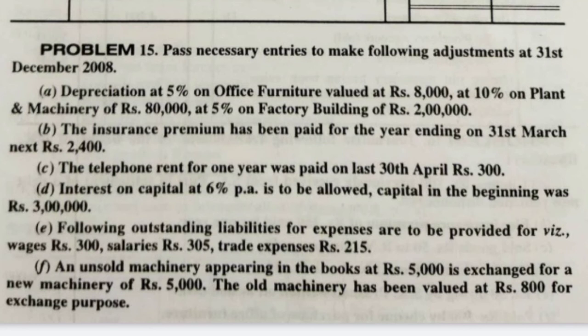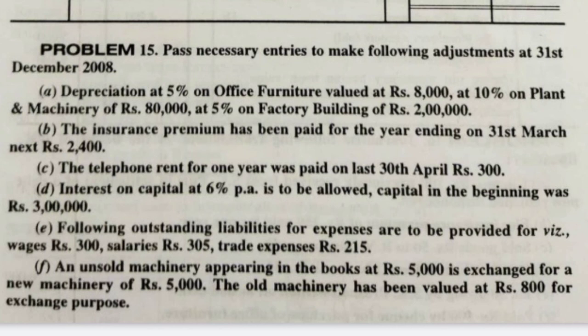Next, the following outstanding liabilities for expenses are to be provided for: wages, salaries, trade expenses. Outstanding expenses are expenditures, so debit all expenses. They are asking to provide for outstanding liabilities, which means a credit balance.